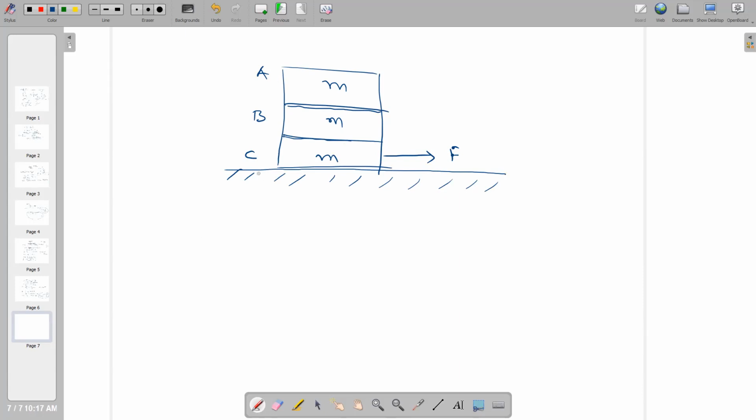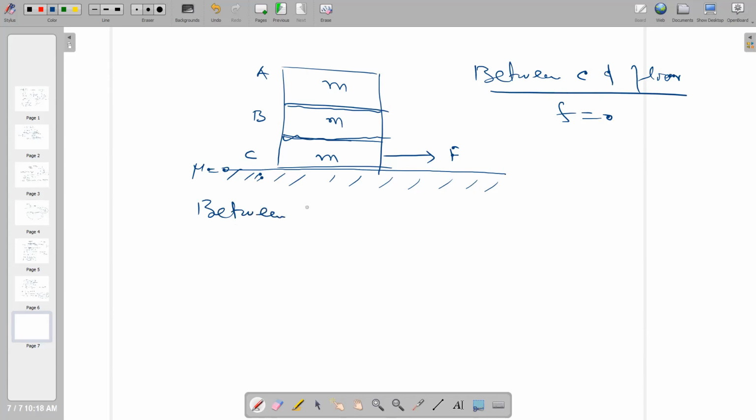So the friction force between C and floor is 0, because there is no friction here, the mu value is 0. Here is some value, but we don't know the value. We just write the equation. So between B and C, first find the acceleration.